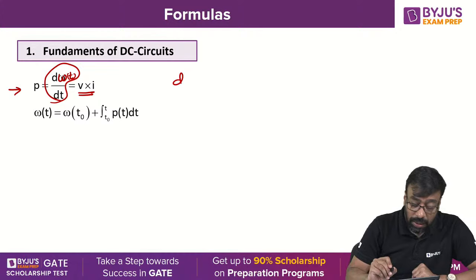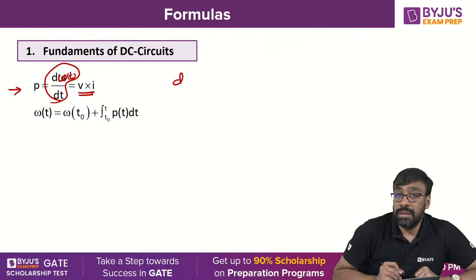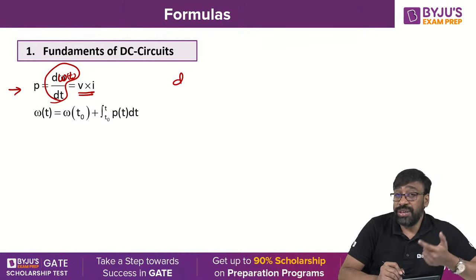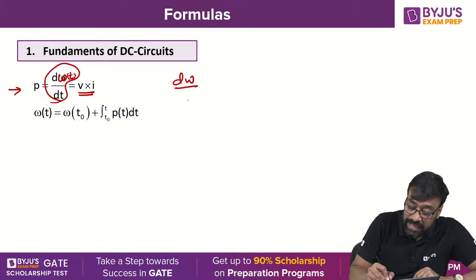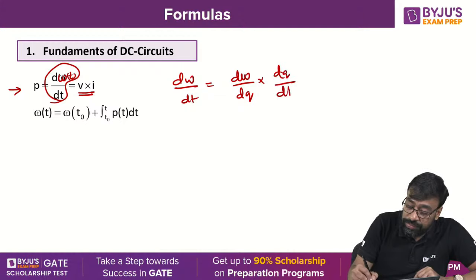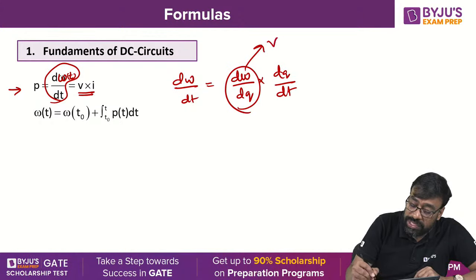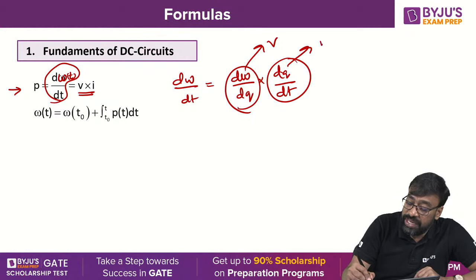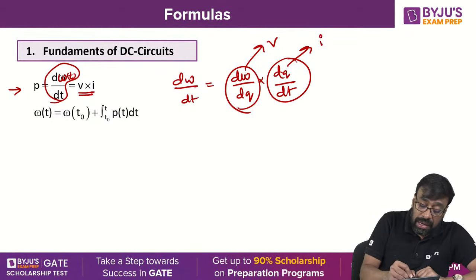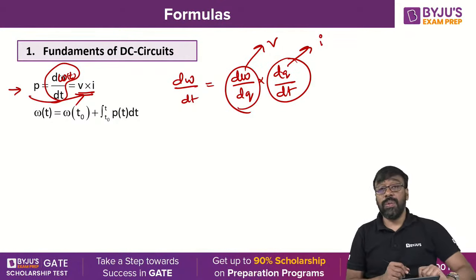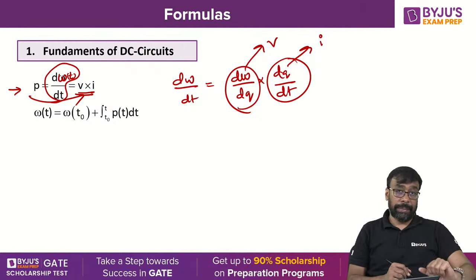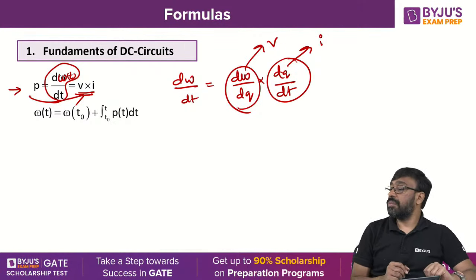Yes or no? Now, power is nothing but what, Nana? dW by dt, time rate of change of energy or time rate of change of work done. Work done per second, you can call it. But dW by dt can also be written as dW by dQ and dQ by dt. But dW by dQ is nothing but the voltage, just now we have discussed, and dQ by dt is nothing but current, we have discussed. That is why power is always the product of voltage and current. Following all of you? Okay?